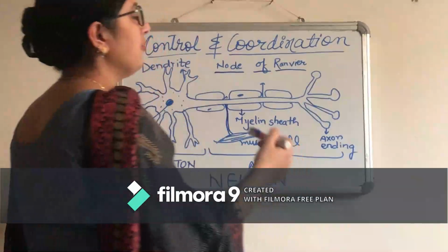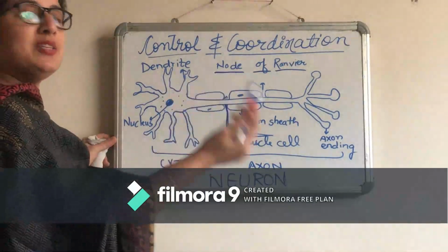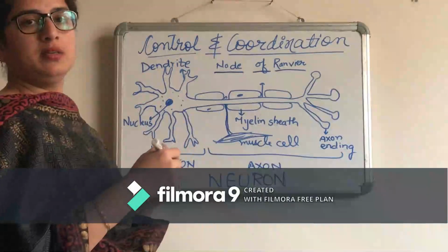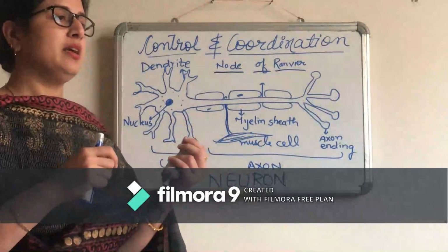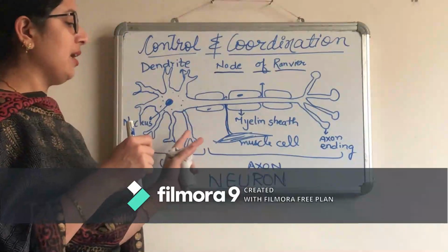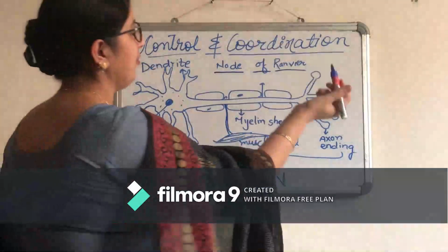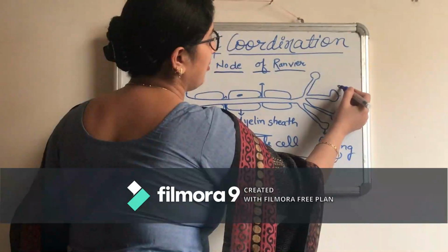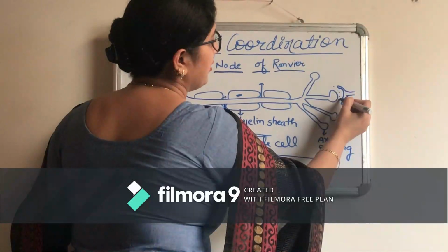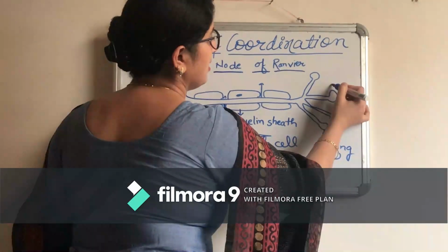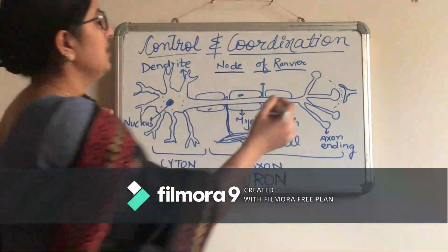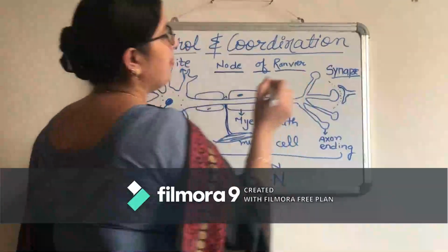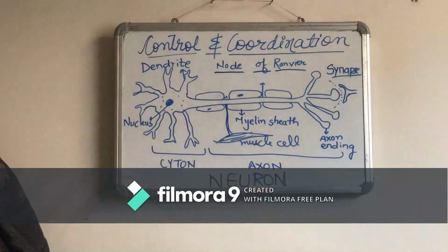Then is the axon ending. From here the nerve impulse is passed on to the dendrite of the next neuron. So they are one after the other. But we must keep in our mind that two neurons are never connected. They have a gap between. The next neuron will not directly be attached here; the dendrite will start from here. There will be a gap between the two neurons. Now we will discuss what this gap is known as. This is known as synapse. Synapse is the gap between the two neurons.